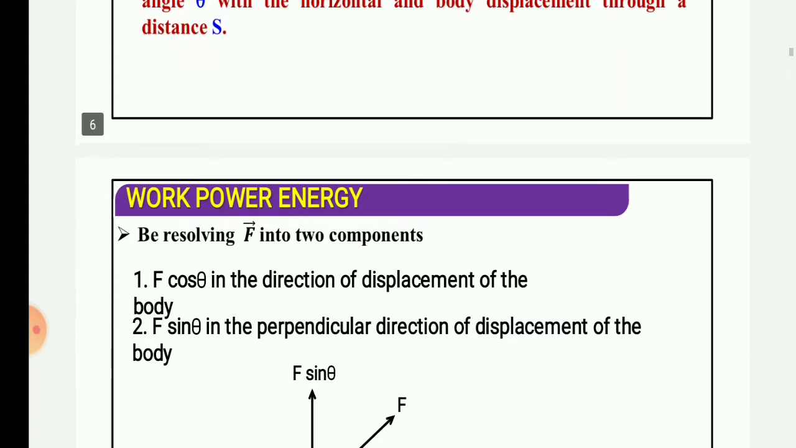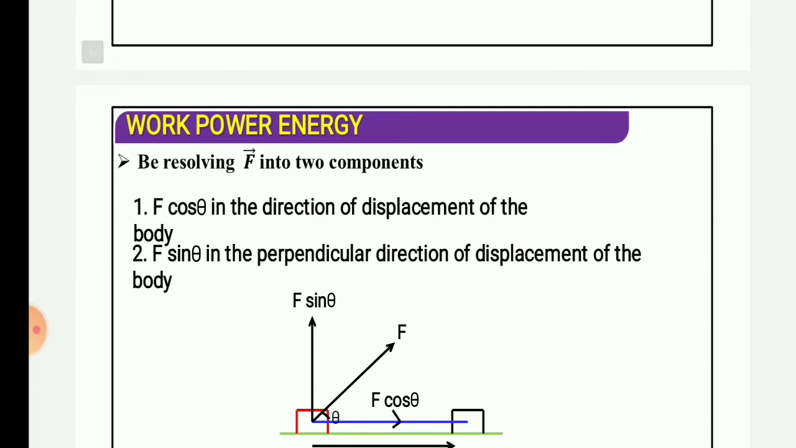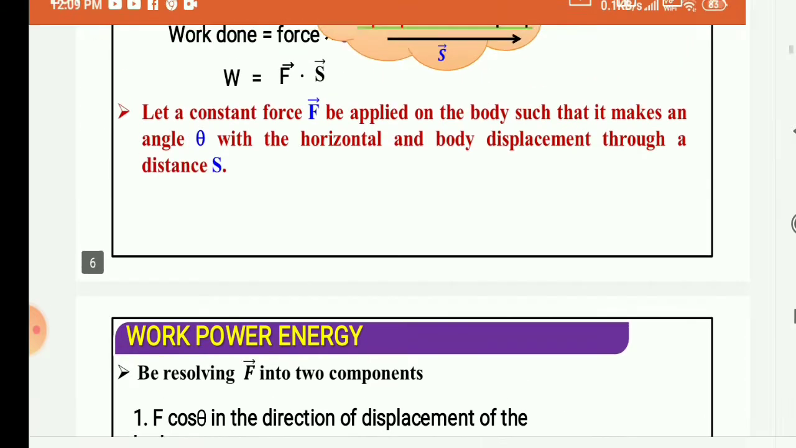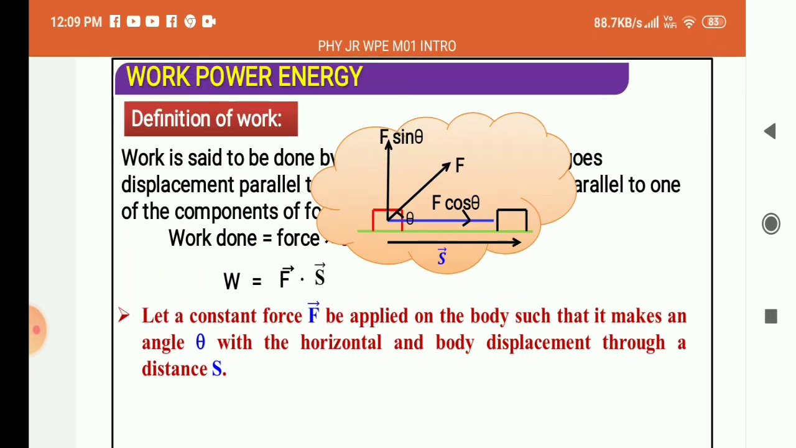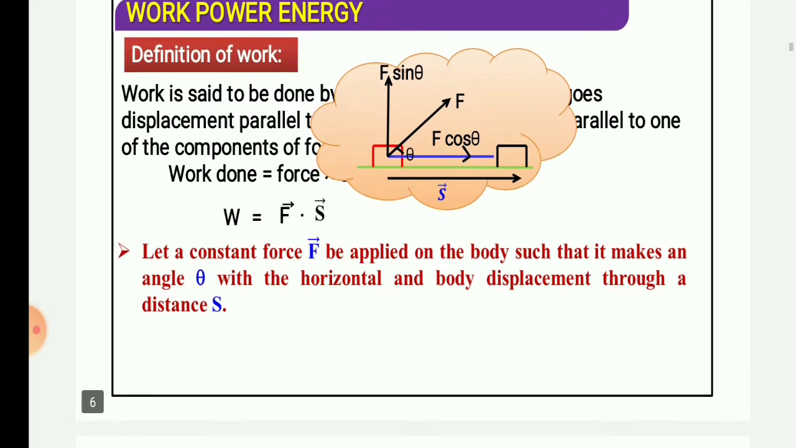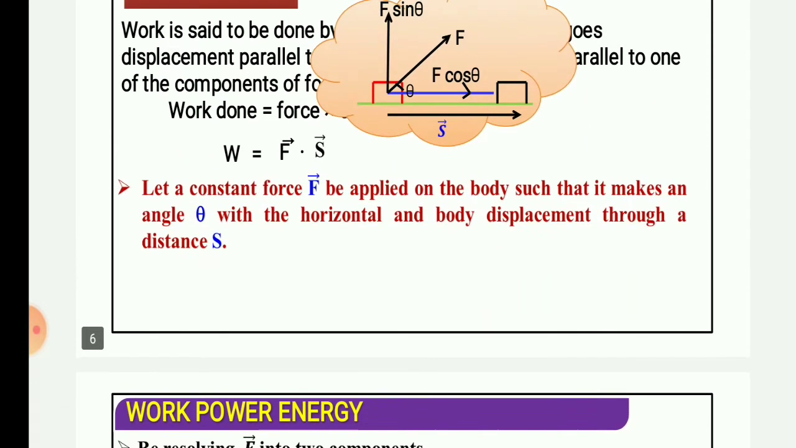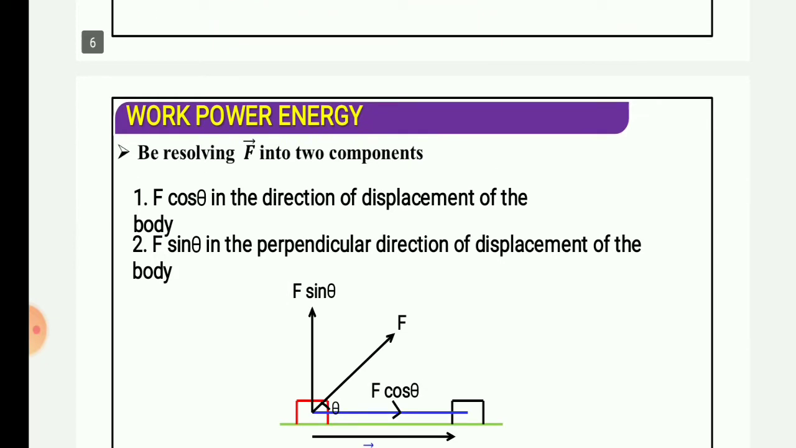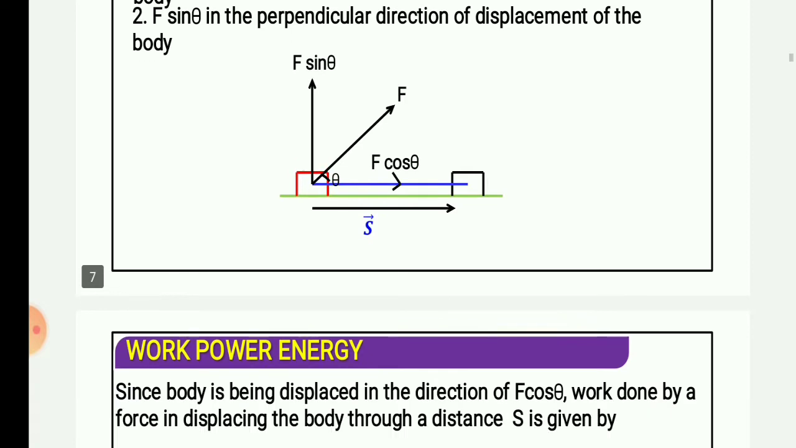Here it is written that by resolving F into two components, as I have told you, F cos theta is in the direction of displacement of the body, exactly as you can see in the figure, and second, F sin theta is in the perpendicular direction to the displacement of the body. The displacement is occurring parallel to F cos theta and perpendicular to F sin theta, that's it.